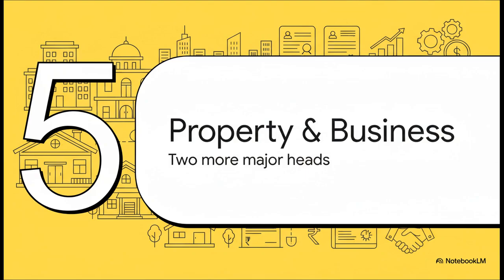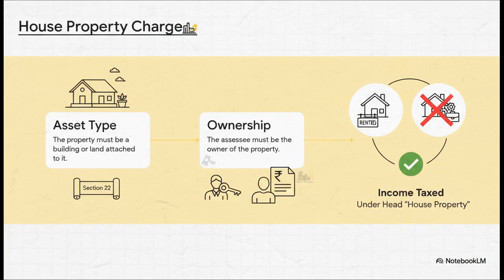Income from house property and the big one, profits and gains of business or profession, which you'll almost always hear called PGBP. So for any income to get taxed under the house property heading, Section 22 says 3 boxes must be ticked. 1, we're talking about a building or land connected to it. 2, you, the assessee, have to be the owner. And 3, this one's really important, you can't be using that property for your own business or profession. Why? Because if you were, any costs related to it would already be handled under your business income. So if all 3 of those are true, any income from that property is taxed right here.